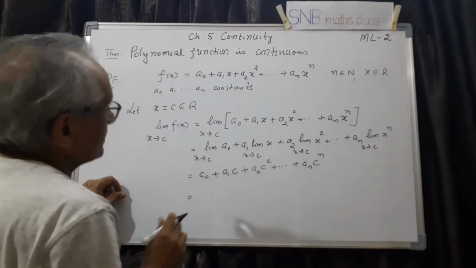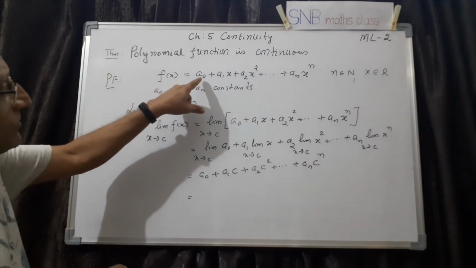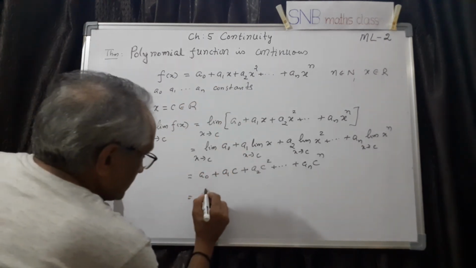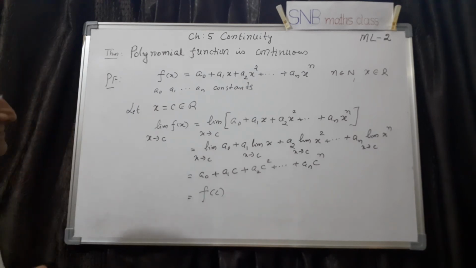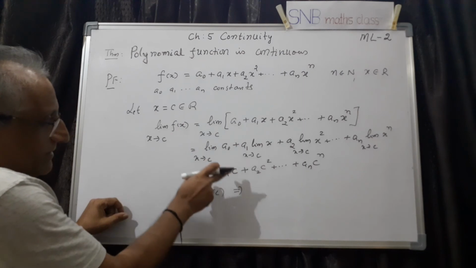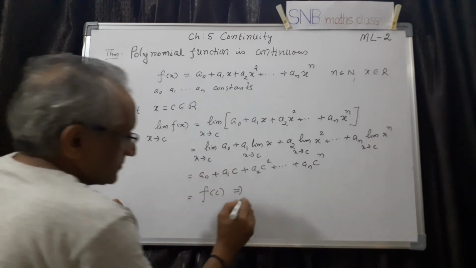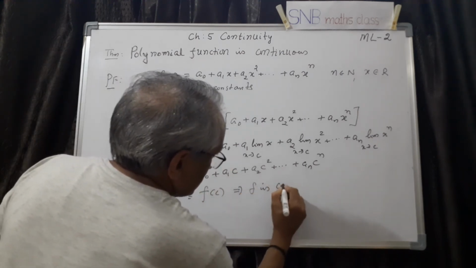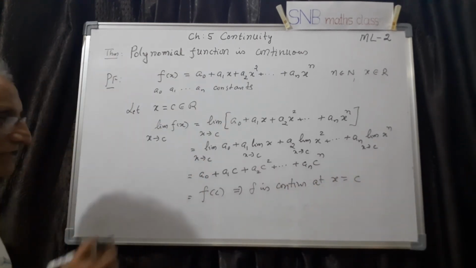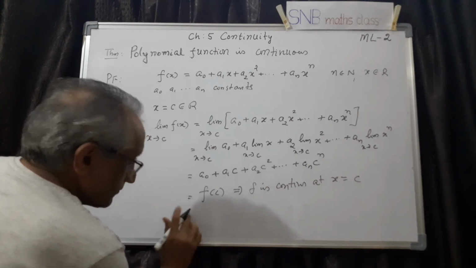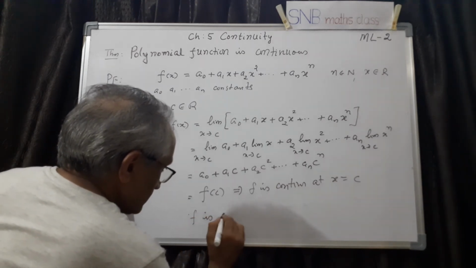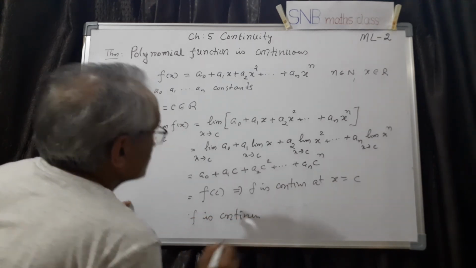Now look here. What is f of x? It is a naught, a1 x, etc. But what did you get here? It is x replaced by c. So this should be f of c, which proves this implies, see, limit of the function is same as value of the function. So this implies f is continuous at x equal to c, because it is same as value of the function. This implies, now what about c? It is an arbitrary point, therefore f is continuous. So this is the proof.